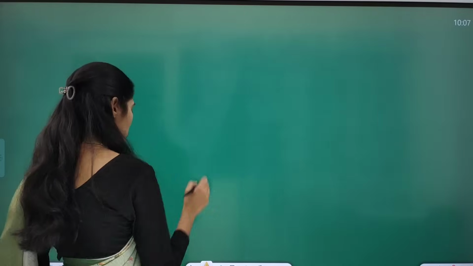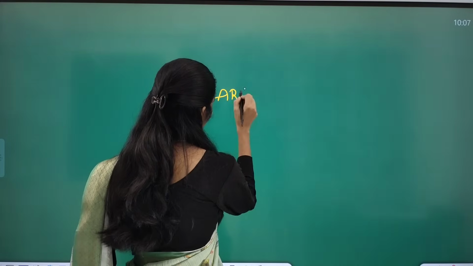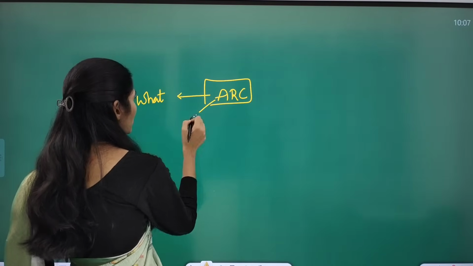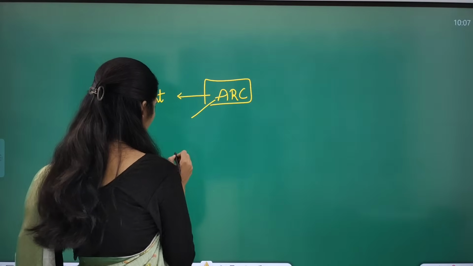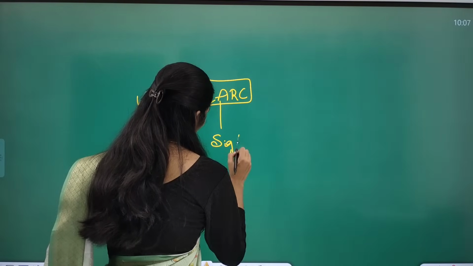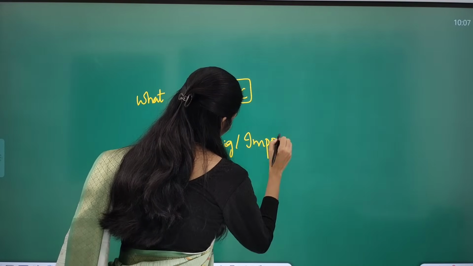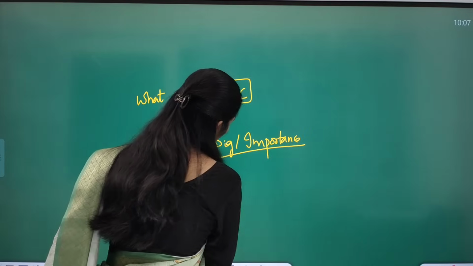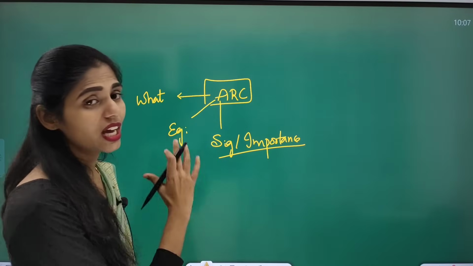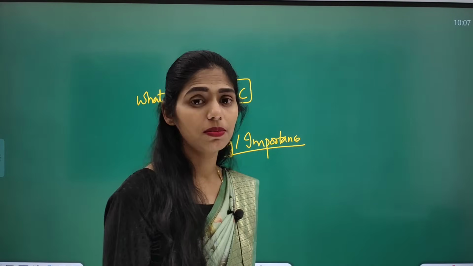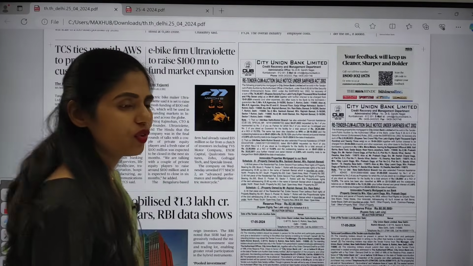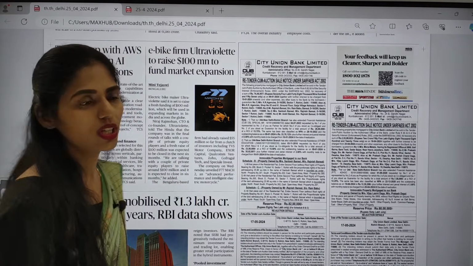So it is talking about ARCs, asset reconstruction companies. You have to see what these asset reconstruction companies are, and see some examples of these companies and what their significance or importance is. What is the role played by ARCs in the banking sector? How are these ARCs saving the banking sector to some extent? All these things are very important. So these are the very important articles that appeared in today's Hindu newspaper.